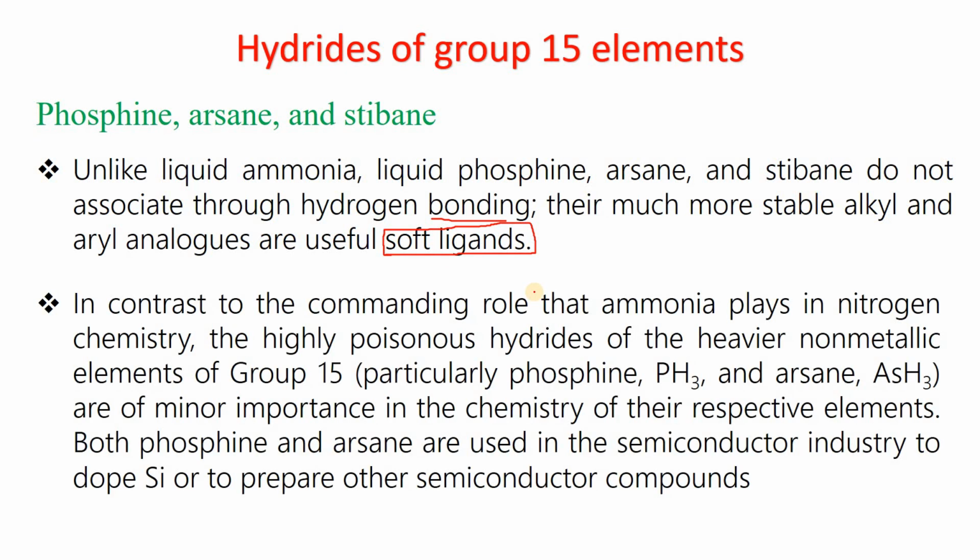In contrast to the commanding role that ammonia plays in nitrogen chemistry, the highly poisonous hydrides of the heavier non-metallic elements of group 15, particularly phosphine and arsine, are of minor importance in the chemistry of their respective elements. But both phosphine and arsine are used in the semiconductor industry to dope silicon or to prepare other semiconductor compounds.